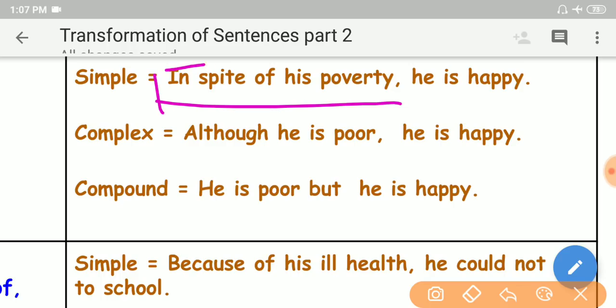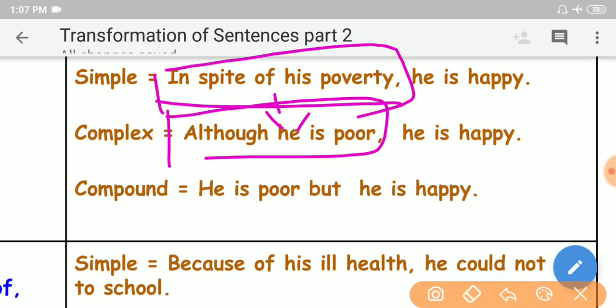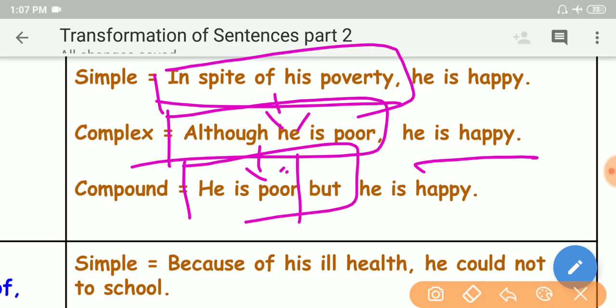This is a phrase. Expanding this phrase to a dependent clause: Although he is poor, he is happy. Expanding this dependent clause to an independent clause to get a compound sentence: He is poor, but he is happy.